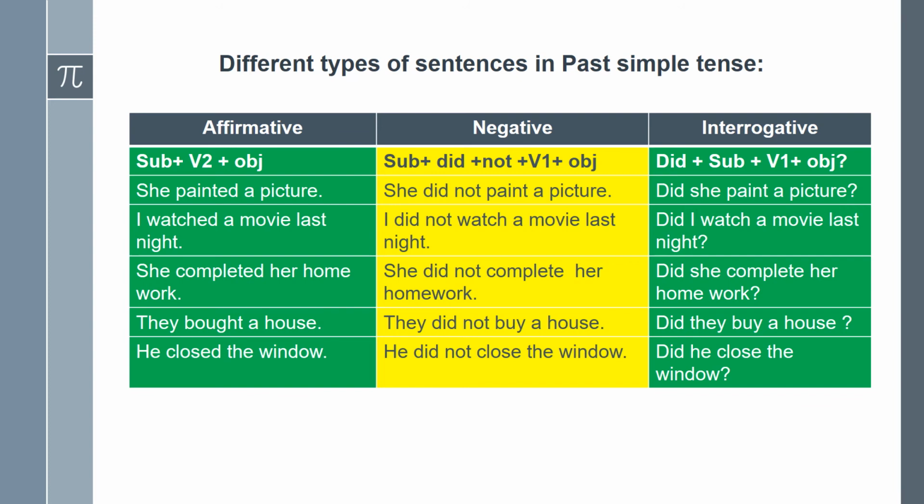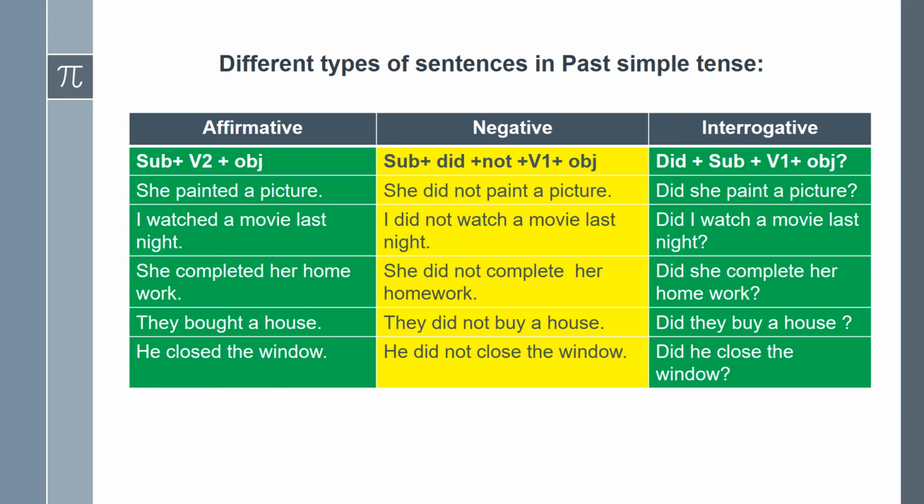She painted a picture. Here the verb is in V2 form, past tense, painted. I watched a movie last night. She completed her homework. They bought a house. He closed the window. In all these sentences, the verbs are in V2 forms. This is an affirmative sentence.